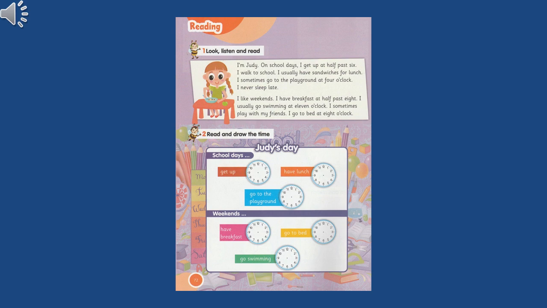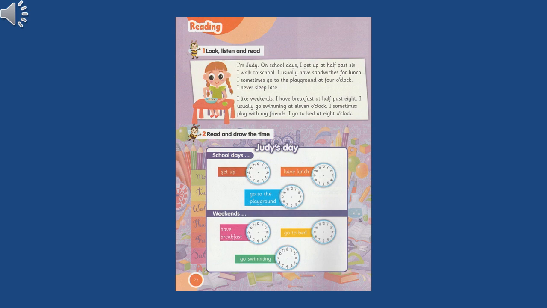Okay, what about the weekends? At what time does Judy have breakfast? Let's read together. I like weekends. I have breakfast at 8:30. So at what time? 8:30. Well done. So the short arm will be at 8. And the long arm will be at 8:30. So half. The long arm will be at which number? 6. Well done.